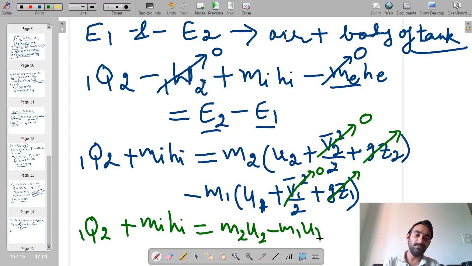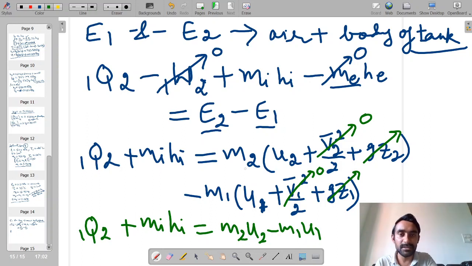Okay, so this is true if we are considering only air as the system. However, in actual practice we have steel also as part of the system. So we have to write down the change in energy content of the steel also.